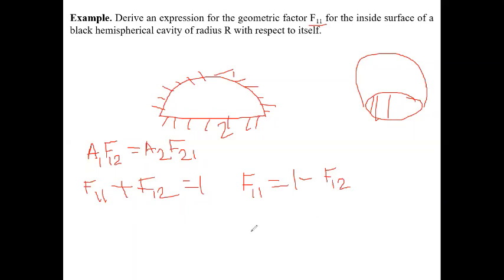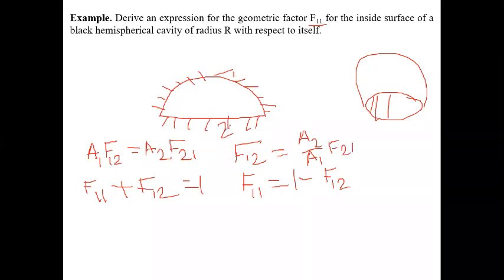Clear? Now from the reciprocity theorem we can write F12 equals A2 by A1 into F21. Now what is the value of F21?